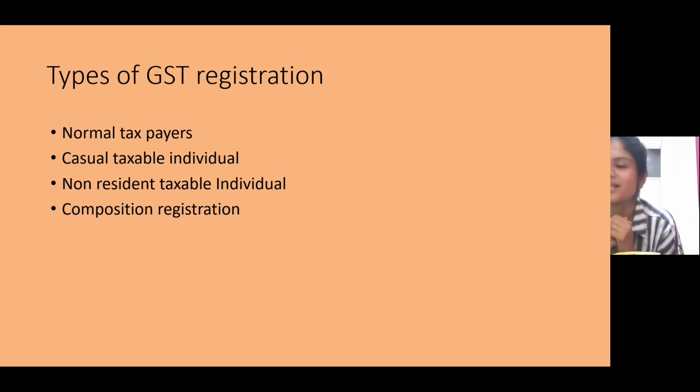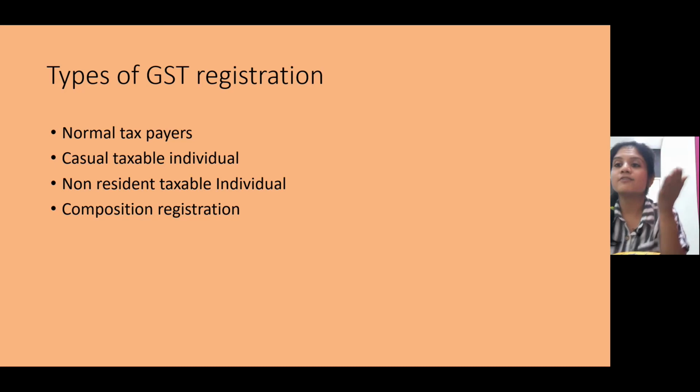So the important and interesting point you have to remember here is: you are doing a business in India and getting registered, as in the slide we have seen about the businesses which are mandatory to get registered. But under the types of GST registration, we are understanding that you are in another country, but you are supplying goods or services to Indian residents who are doing a business here. If you are supplying them from another country, then also you need to get registered. You can be doing it in the capacity of a principal or an agent or in any other capacity, supplying goods to the Indian resident here, then also you need to file for registration under this category. That is also an important point to be remembered.